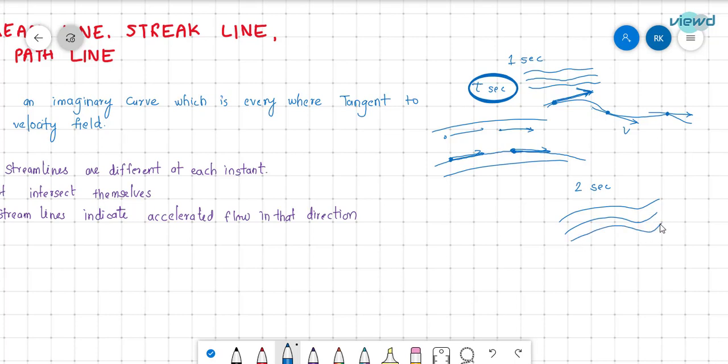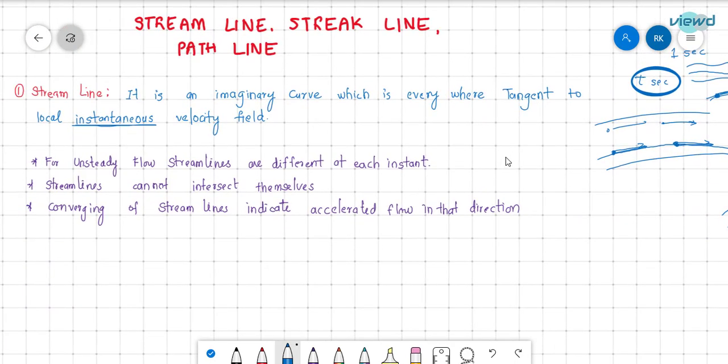So streamlines differ for every instant. For unsteady flow, the properties change with respect to time. So for t1 seconds the properties are different, and for t2 seconds the properties are different. That is unsteady flow, so streamlines also change at every instant for unsteady flow.